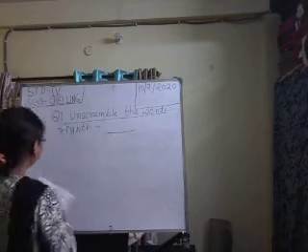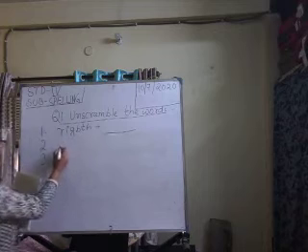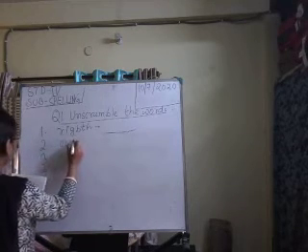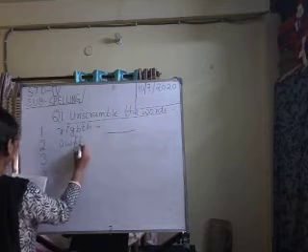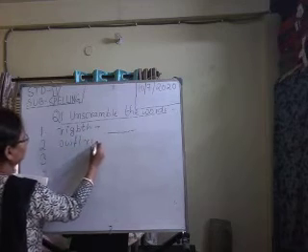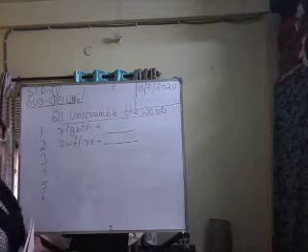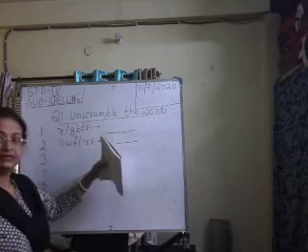Clear? Number 2, I am writing OWFLRE. And you will write the correct, meaningful word here.